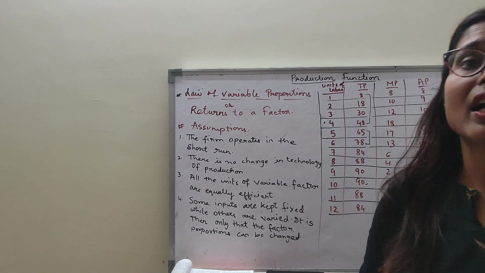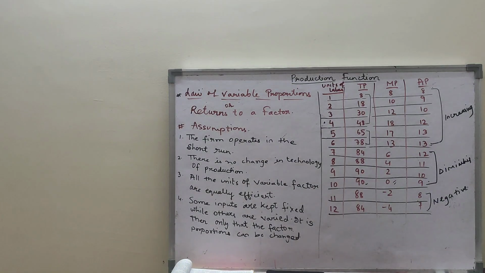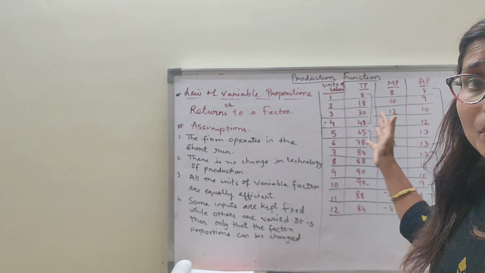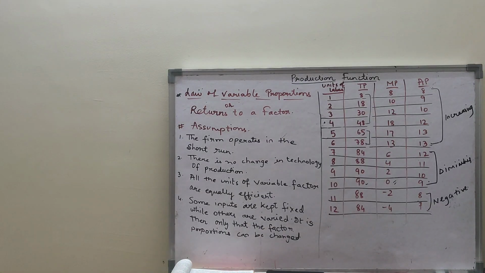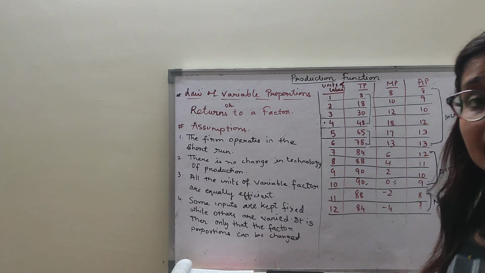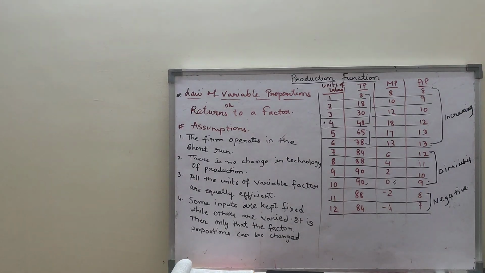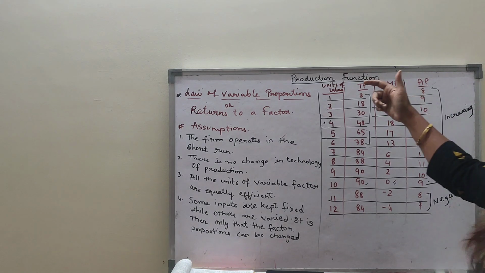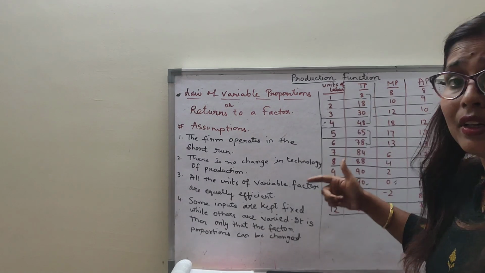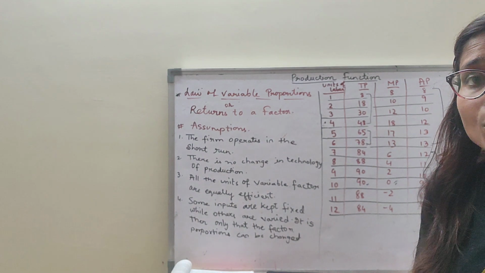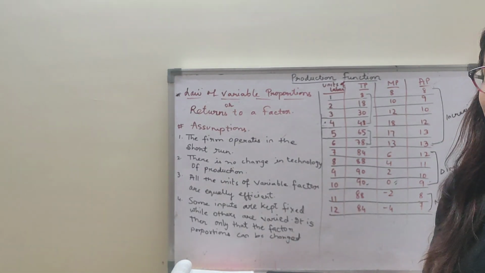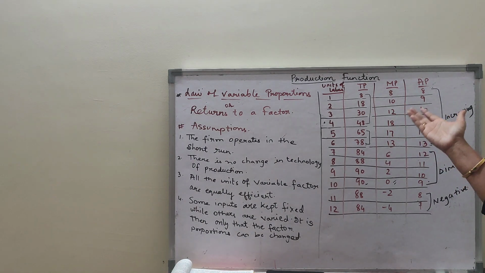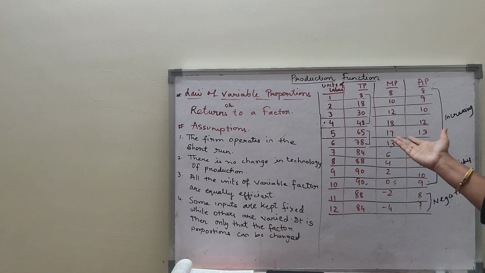Now you think as a producer, would you like to stop in stage 1 of production? You are a producer. You think and tell me. No. Why? Because employment of every additional unit of labor is giving me more and more output. That is, MP is rising. So definitely I will produce more. So why would I stop in stage 1 of production?